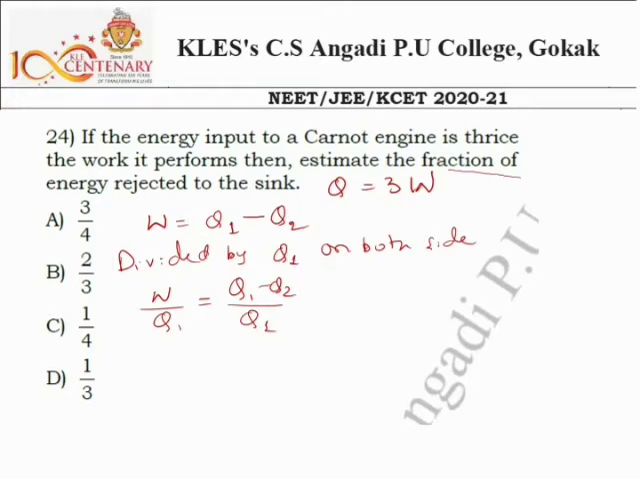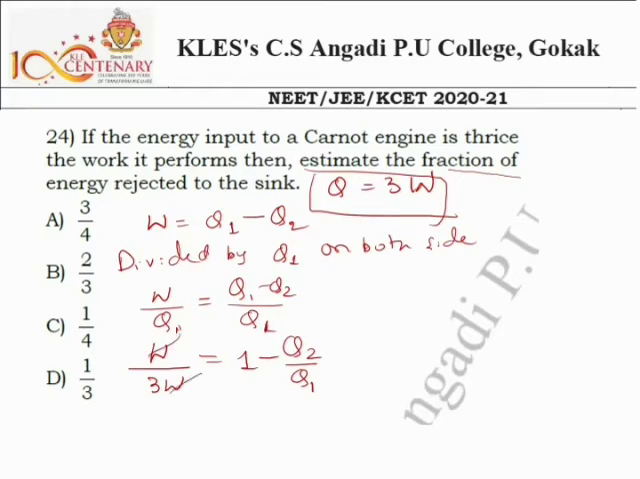So W by Q1, they said Q1 is equal to 3 times W. So I'll write work done as it is, and the value of Q1, this is the amount of heat energy supplied, is 3 times the work done. They have given it, I have written this here. So next one is equal to Q1 by Q1, this is 1 minus Q2 divided by Q1. So now the W cancels. This is 1 by 3 is equal to 1 minus Q2 divided by Q1. Take this ratio to the left hand side and 1 by 3 to the right hand side.